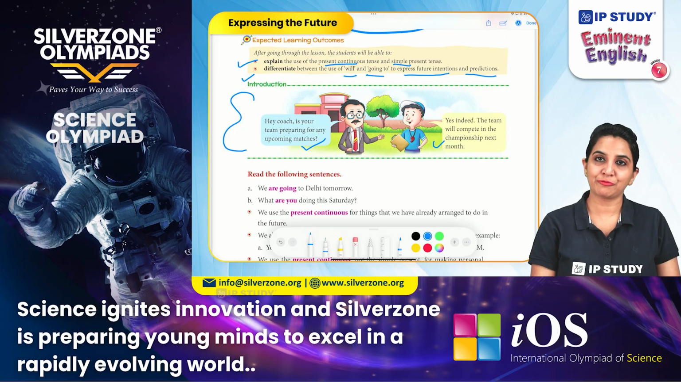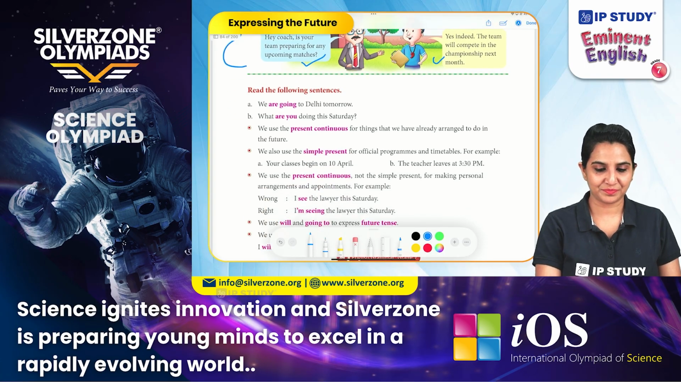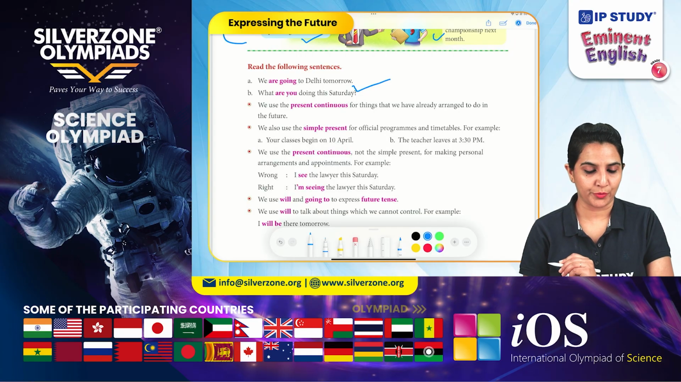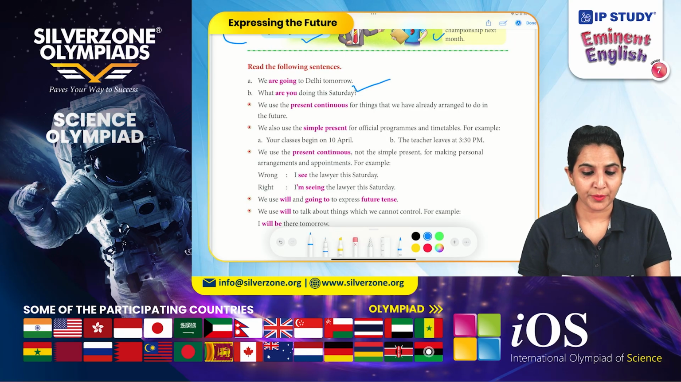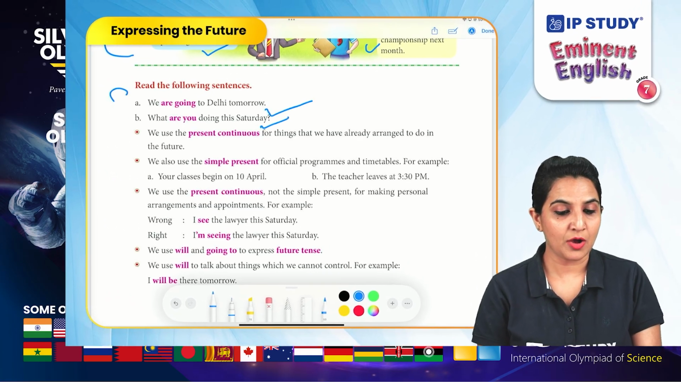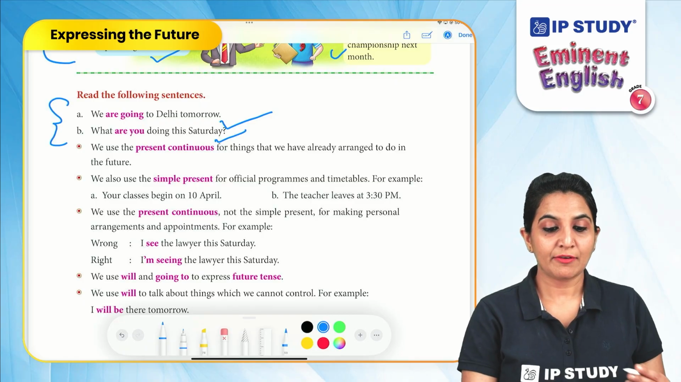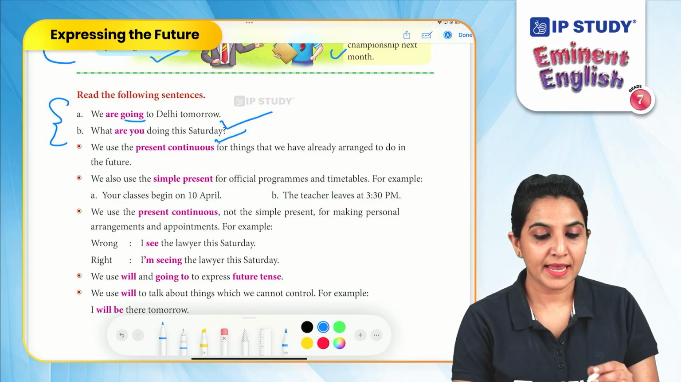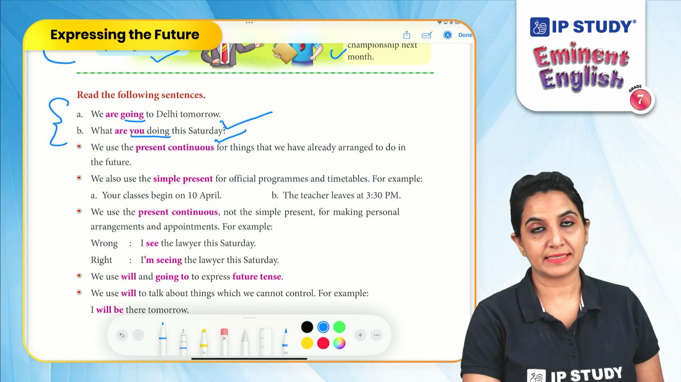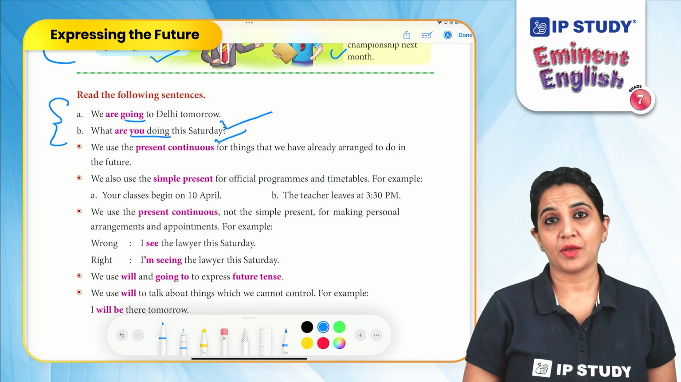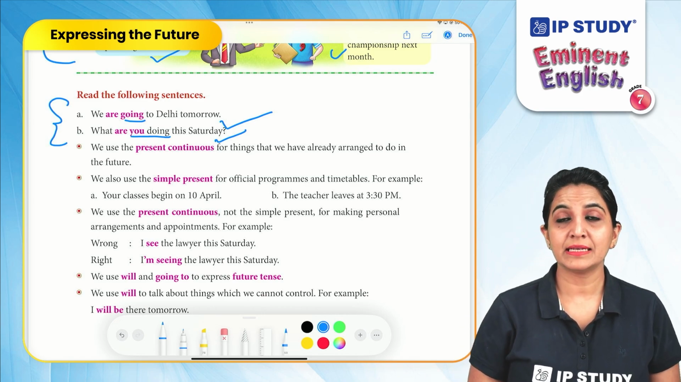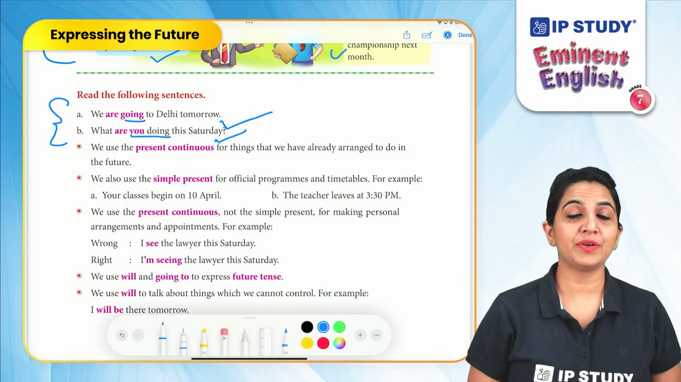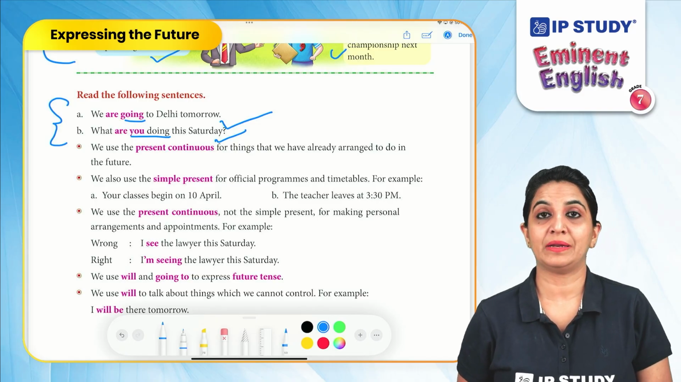Let's read a few other examples. We are going to Delhi tomorrow. What are you doing this Saturday? Now, in these two sentences, we have used the present continuous tense in both. Why is that so? Because we are asking something which is going to happen in the future and we are telling something which is going to happen in the future.